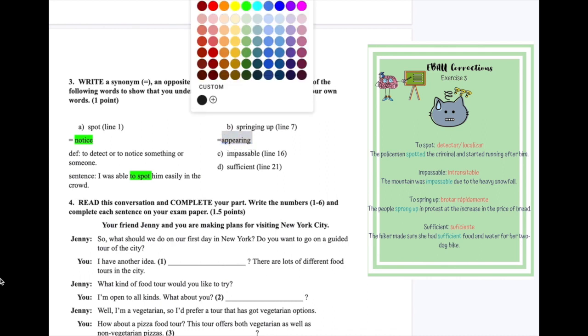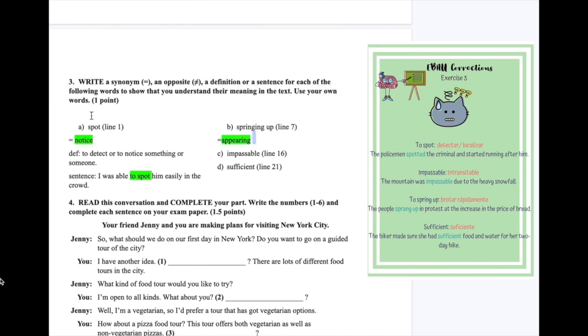So again, can you see the difference between here we've got a definition, a synonym with an infinitive, and here we have the gerund, okay? Because here as well, it ends in ing, so this has got to be in the ing. If it's not in the ing, it will be incorrect, okay?